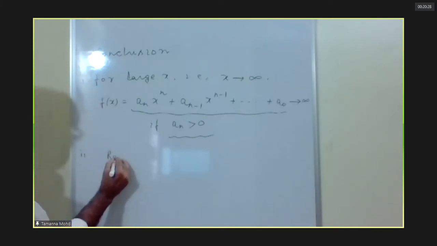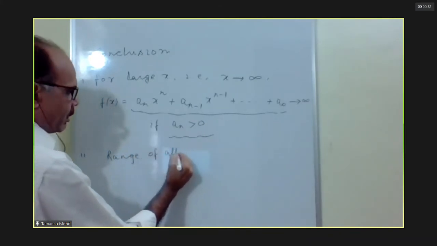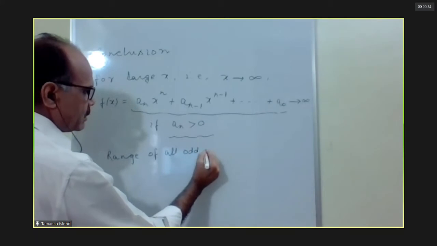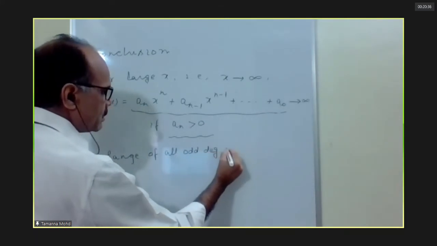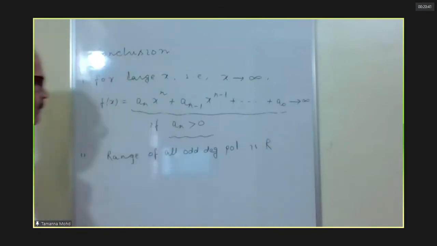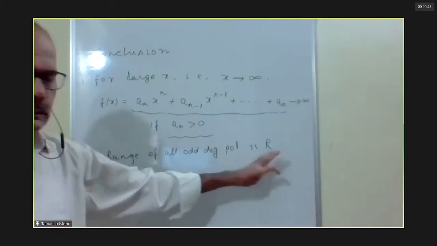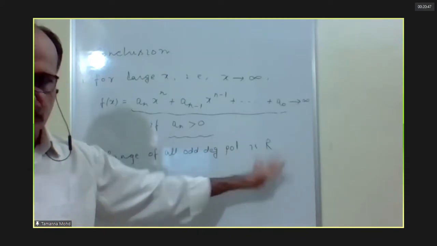the range of all odd degree polynomials is R. R is minus infinity to plus infinity. That is the region.